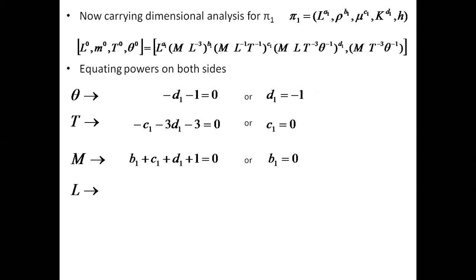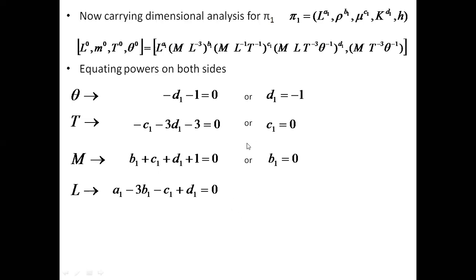Similarly for length. For length it is a1, then minus 3 b1, minus c1, and plus d1 equal to 0.